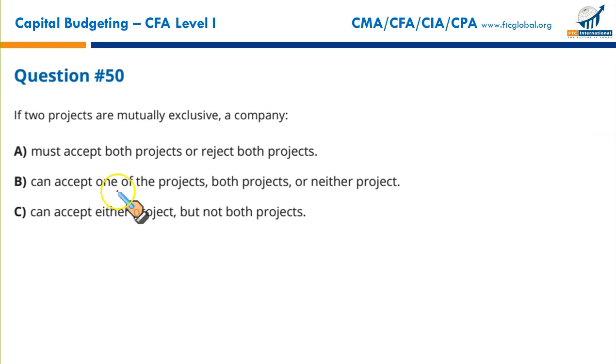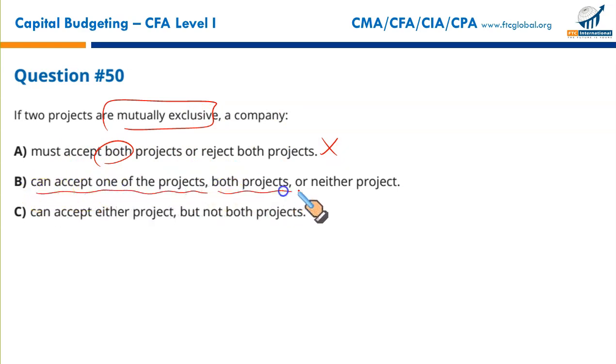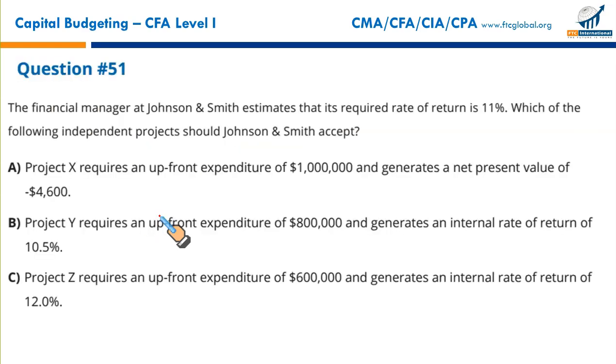Next, if 2 projects are mutually exclusive, meaning only one can be taken: A, a company must accept both projects. We can't take on both. Mutually exclusive means only one can be taken. Can accept one of the projects, both projects, or neither. One of the projects is fine, but not both. Rejected. Can accept either project, but not both. Perfect description of mutually exclusive projects. That makes C the correct option.